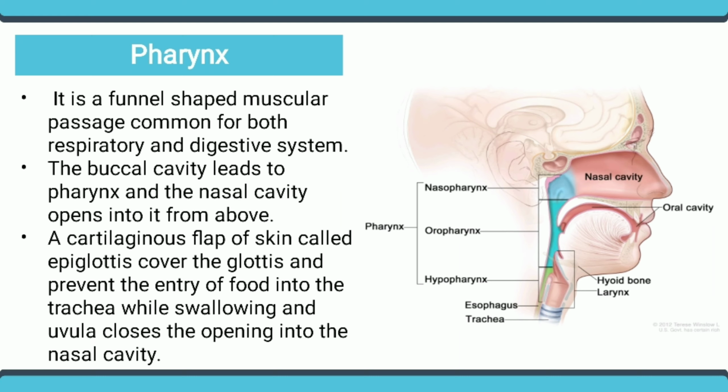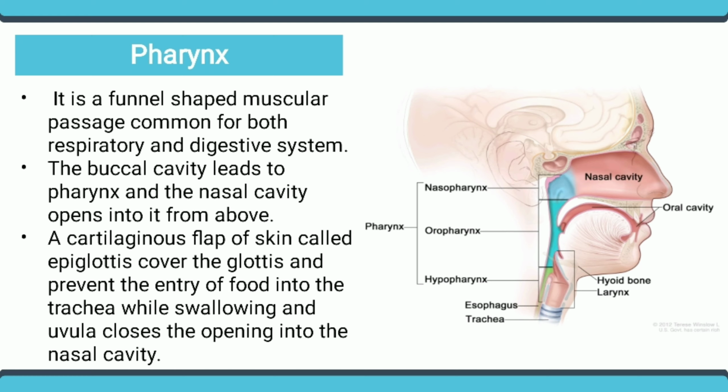Pharynx. The pharynx is the second part of the alimentary canal. It is a funnel-shaped muscular passage common for both the respiratory and digestive systems. The buccal cavity leads to the pharynx, and the nasal cavity opens into it from above. The region of the pharynx behind the nasal cavity is called the nasopharynx. The region behind the oral cavity is called the oropharynx. The region below the oropharynx and behind the larynx is called the hypopharynx.